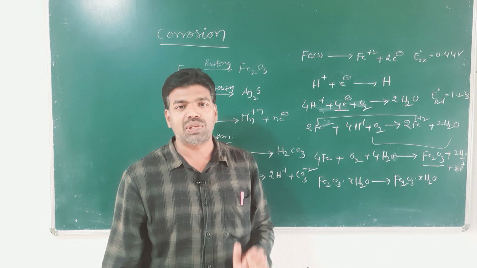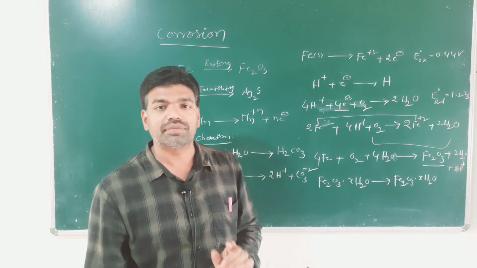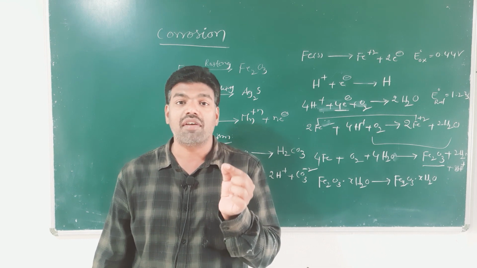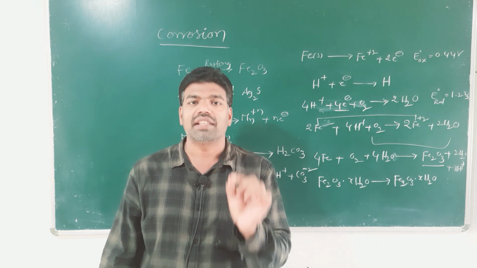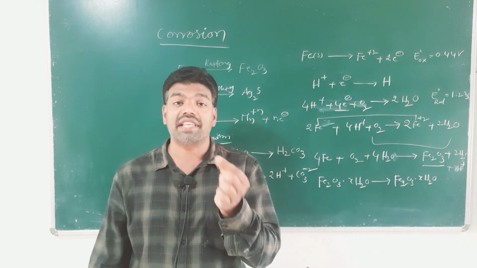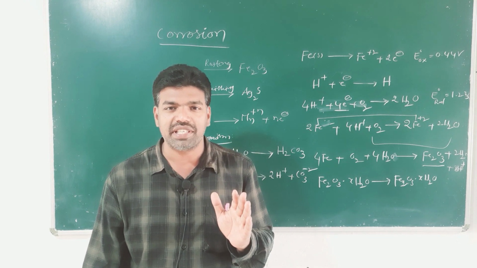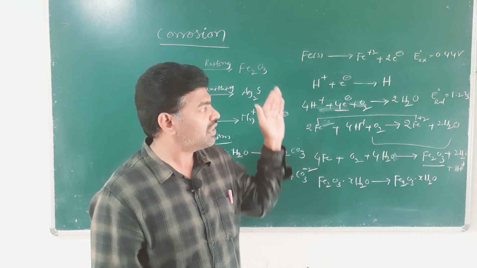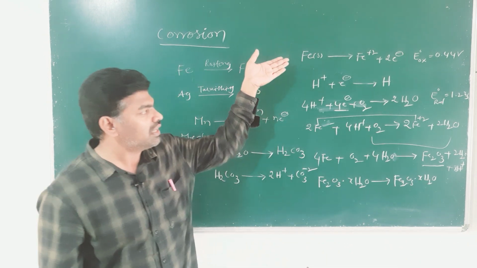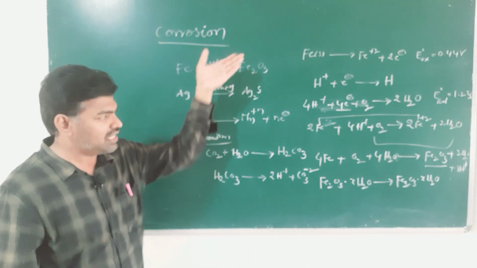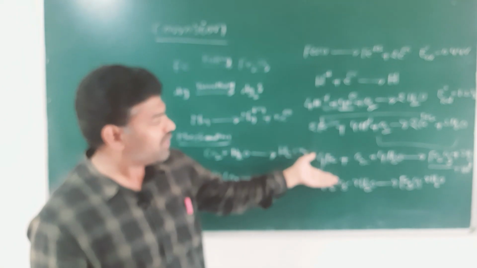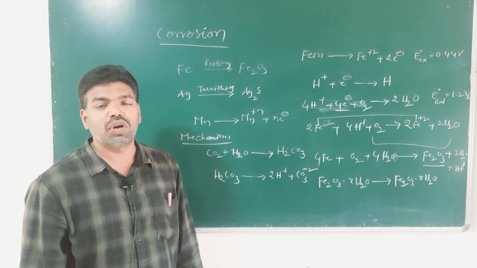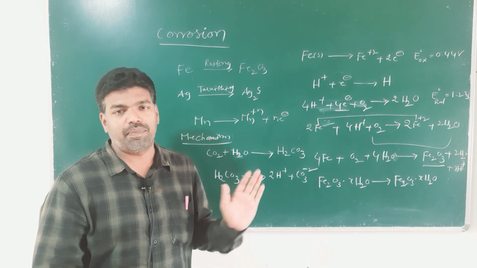So, the point that you should remember is that corrosion is electrochemical in nature. When the environmental conditions are favorable for the formation of a voltaic cell, with the metal acting as anode, then an electrochemical reaction, that is a redox reaction, takes place. In this way we can explain the mechanism of corrosion. I hope you all understand this process of corrosion.